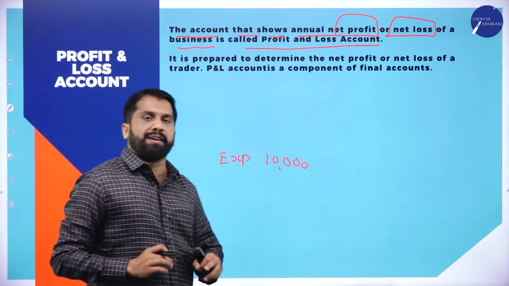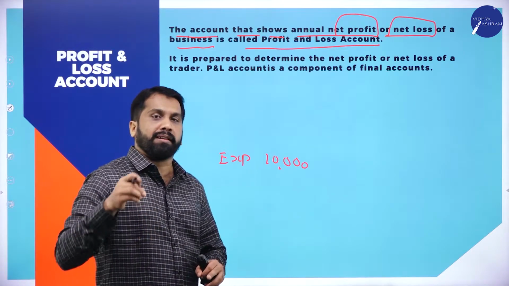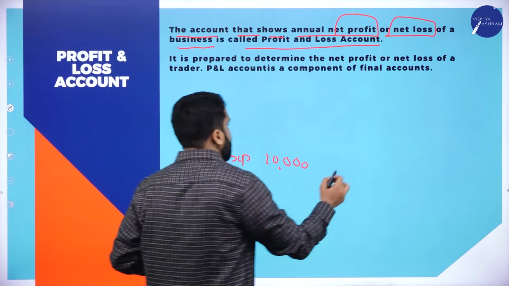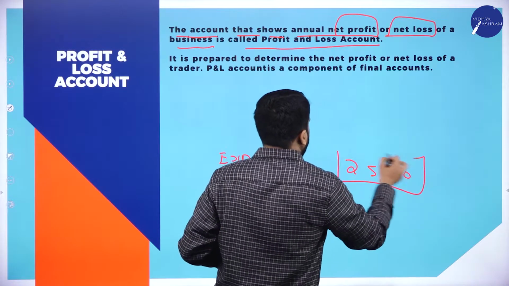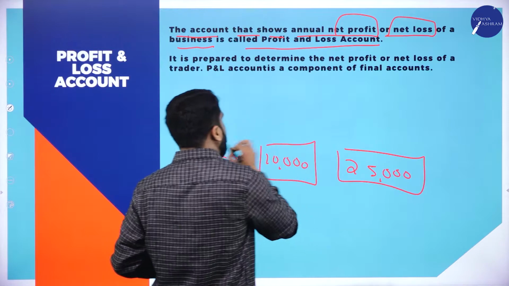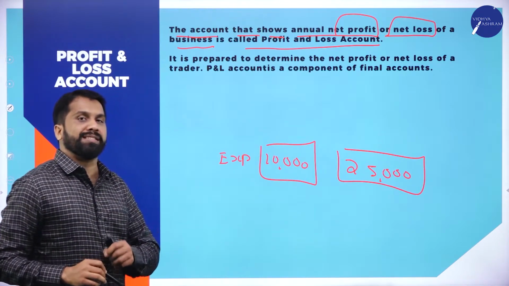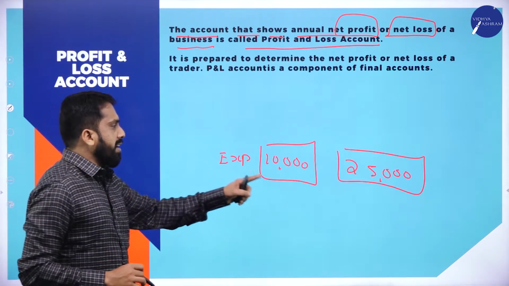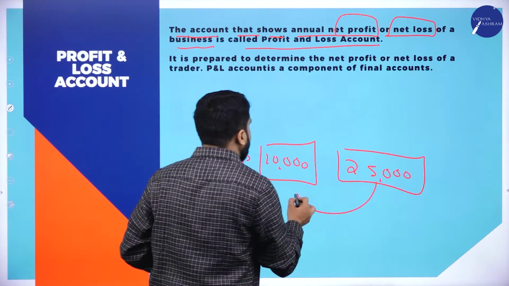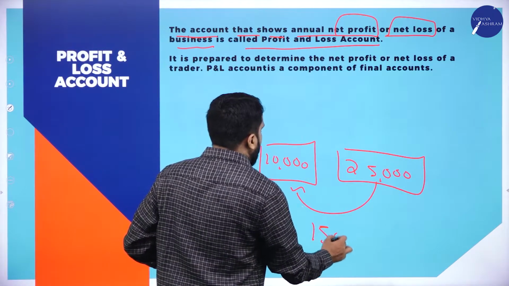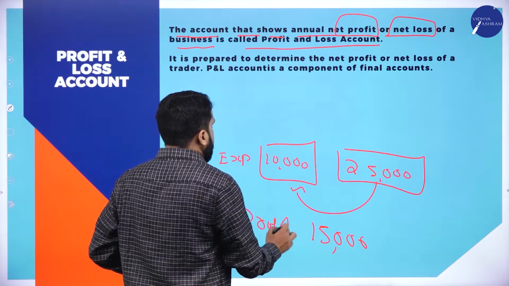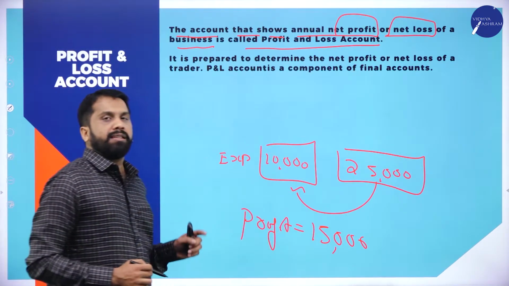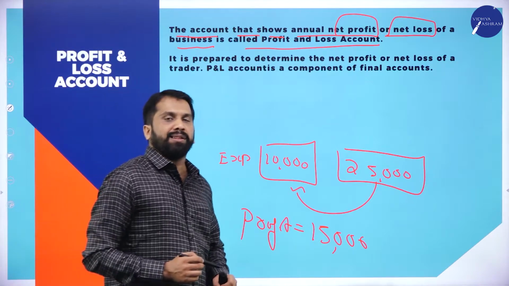For complete 365 days, your income, including sales, is 25,000. 25,000 minus 10,000, your profit is 15,000. Clear? This will be your profit and loss account.